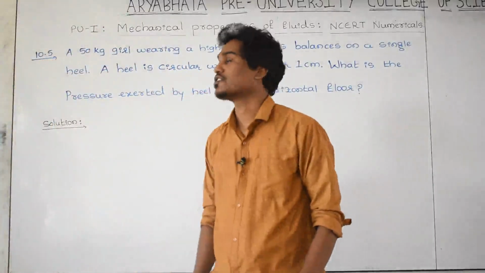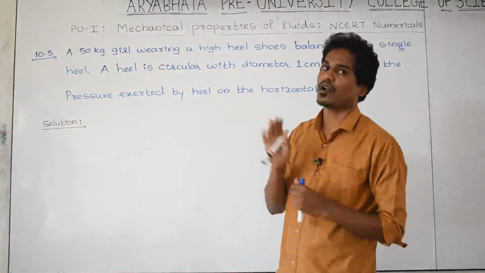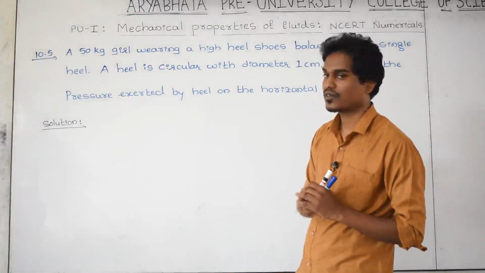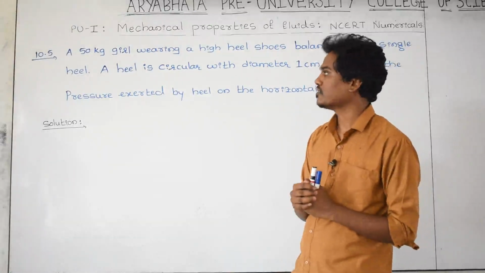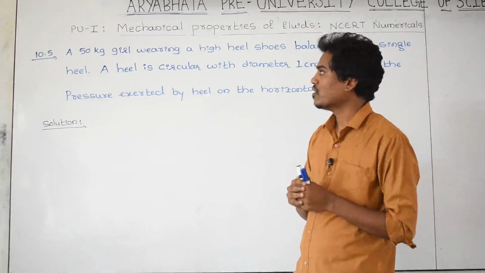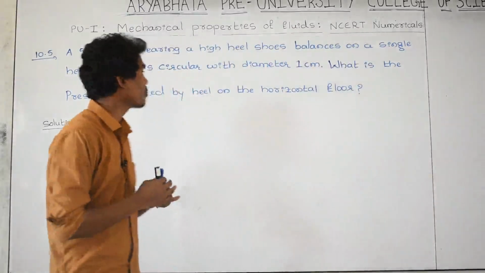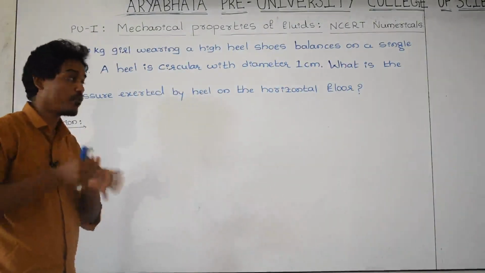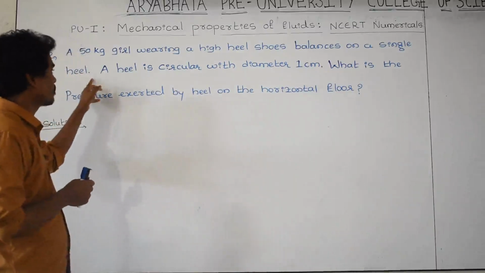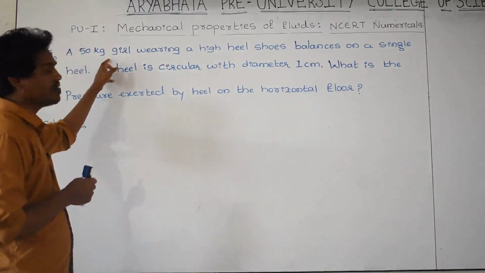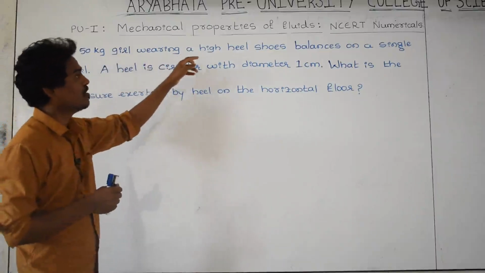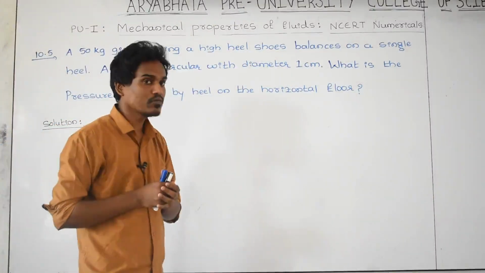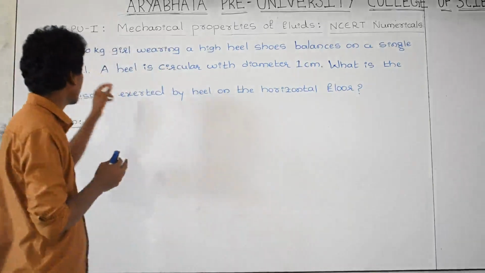And we can start the NCERT numericals, mechanical properties of fluids. The first is exercise 10.5. Read the question first and understand what is given. A 50 kg girl wearing high heel shoes is balancing her weight on a single heel.